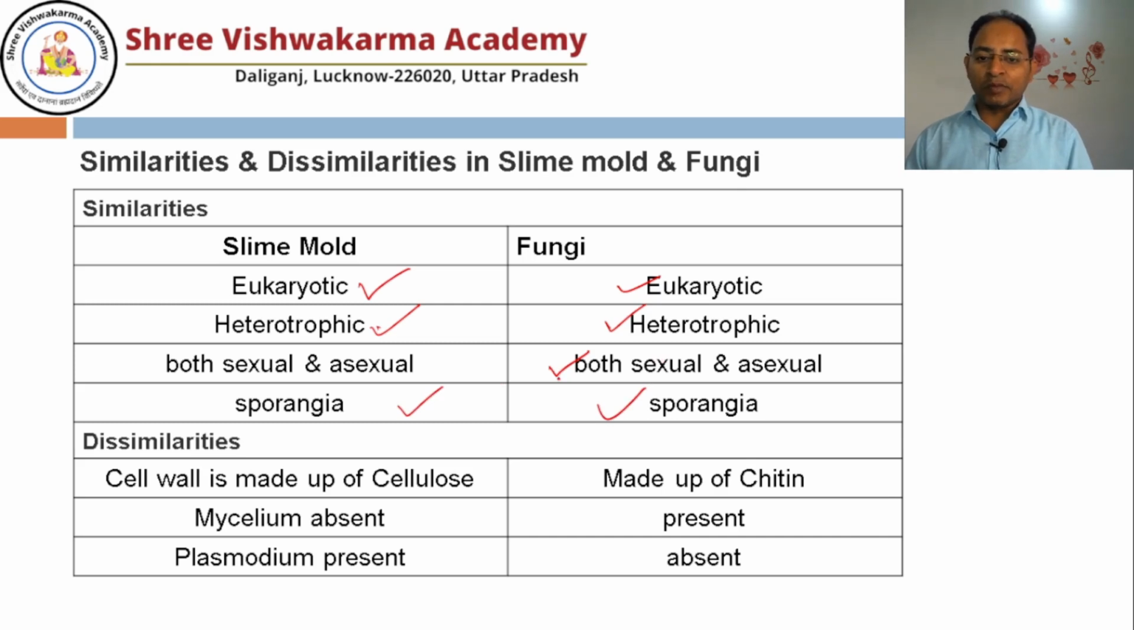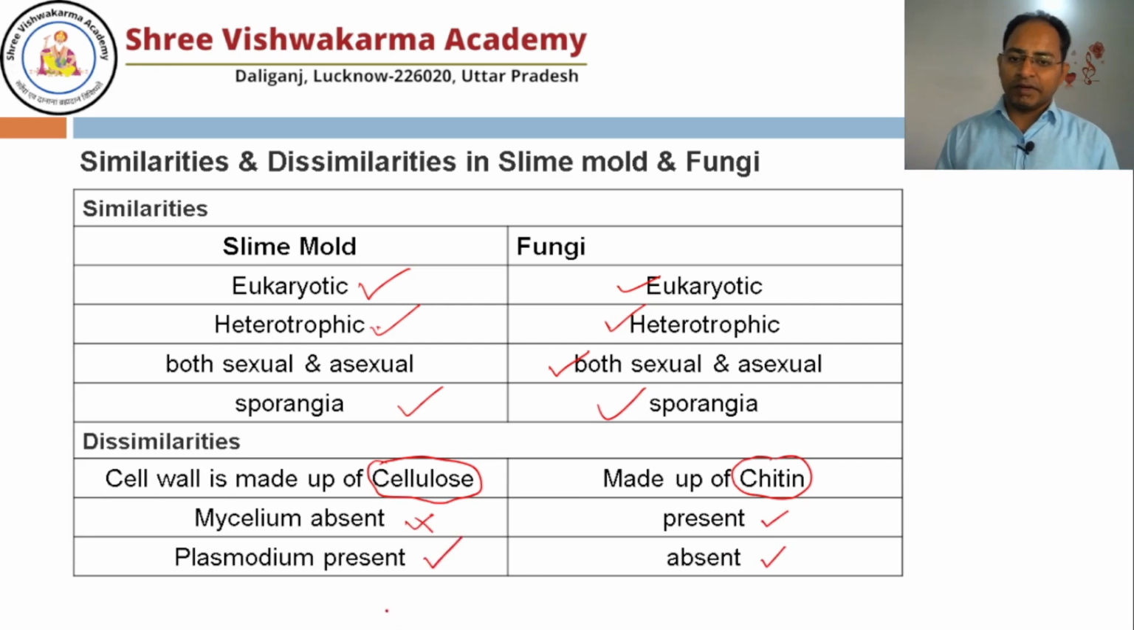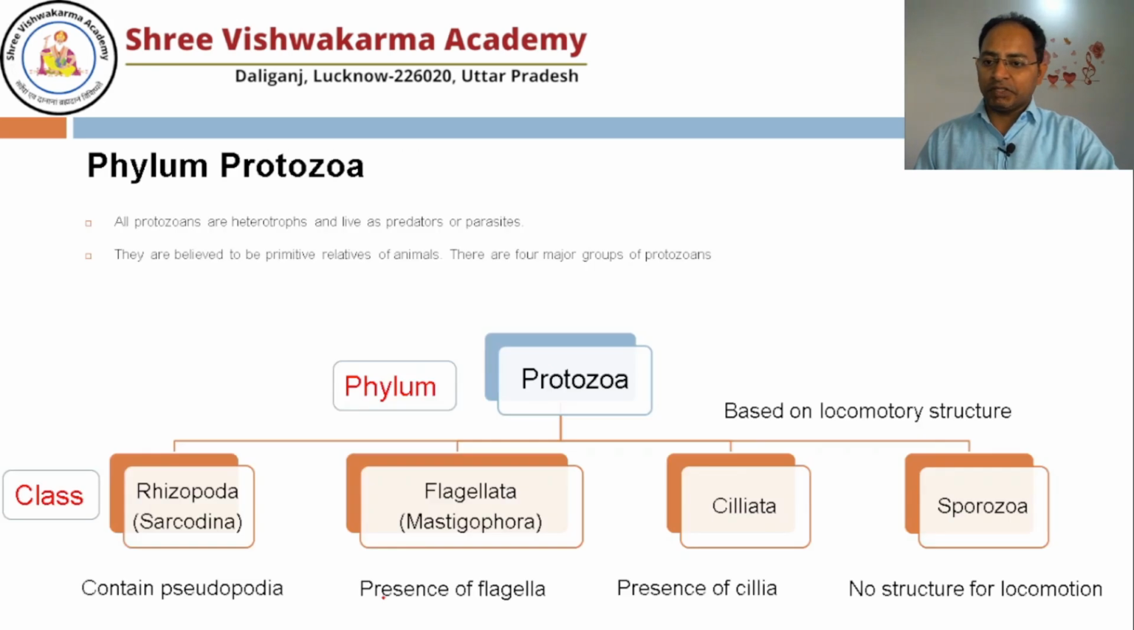Then how does slime mold differ from the fungi? The cell wall of fungi is made up of chitin, an important character, but here the cell wall is made up of cellulose in the slime mold. This is the difference. Slime mold doesn't have mycelium, but true fungi should have. True fungi don't have plasmodium, but here it has the plasmodium. So this is the similarity and difference between slime mold and fungi.